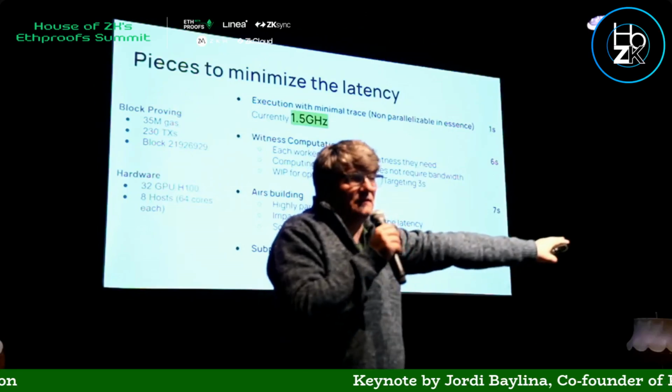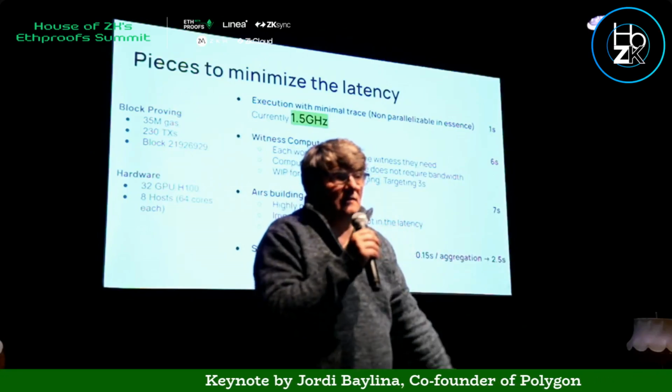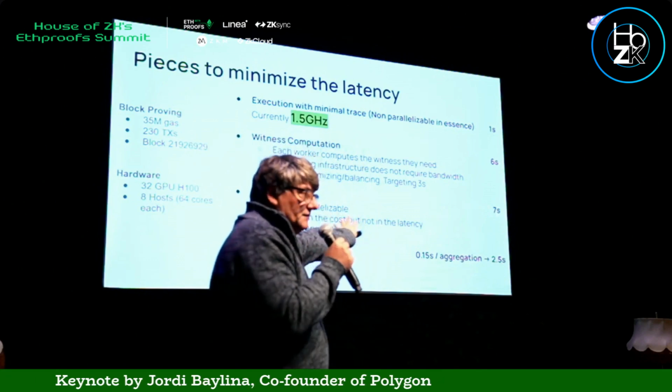Okay. And the last one is the aggregation part. I mean, we did also very important work. Right now on aggregation, it takes 150 milliseconds just to aggregate. But not only that, I mean, in a single GPU, we can build, I don't know, something like 16 at a time on that. So aggregating all this at the end is log-n. I mean, if you have right now, this proof I think was something like 500 AIRs that we need to prove. So this is 2 to the 9. So this is 9 times 0.15. This is maybe it could be 1.5. Put here an extra margin, but this is more or less where we are.